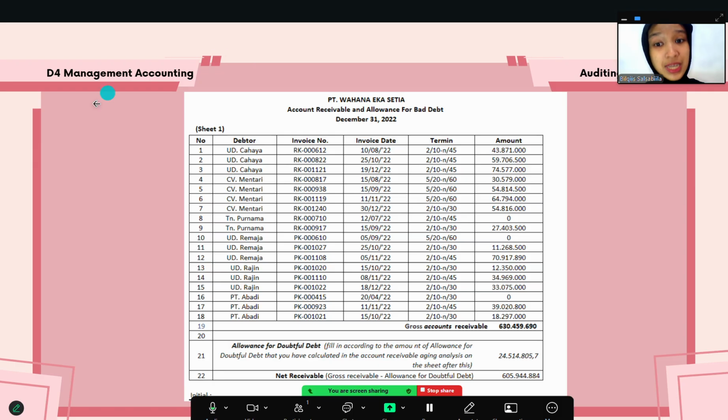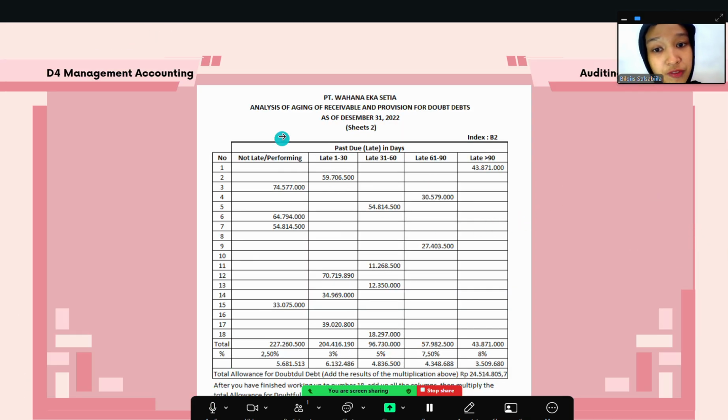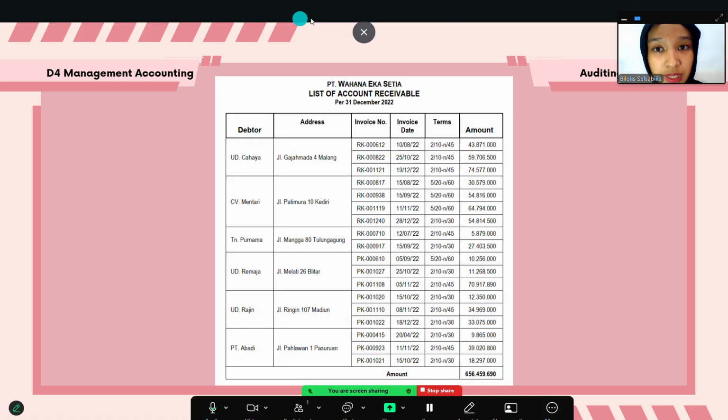Based on this data, I classified debtors based on the past due dates in days for each debtor. There is information of 5 categories of past due date in days. The first is not late or performing, and then the second is late 1 until 30 days, late 31 until 60 days, late 61 until 90 days, and more than 90 days. Because there is information about the past due date in days, I classified each debtor by calculating the maximum date the invoice should be paid.